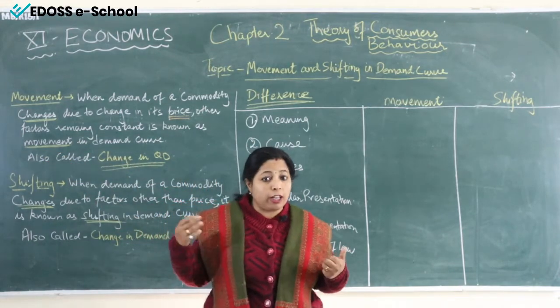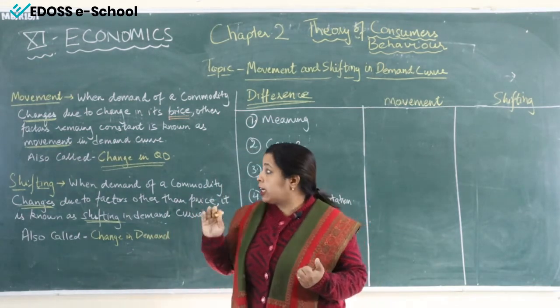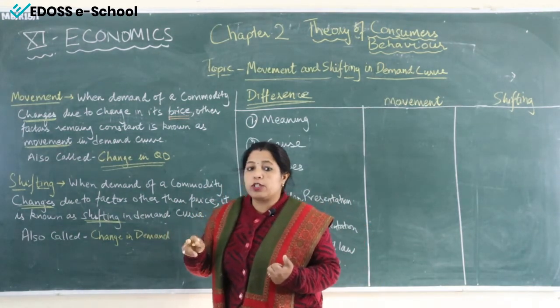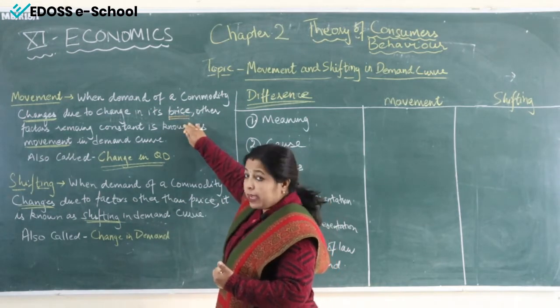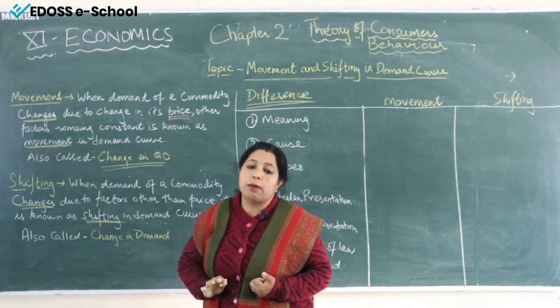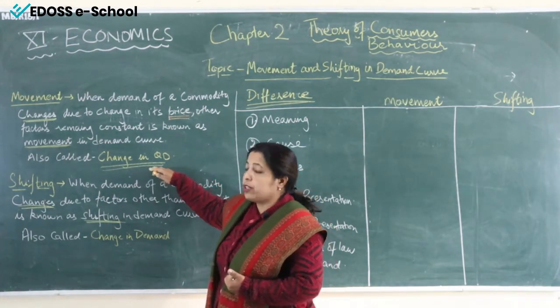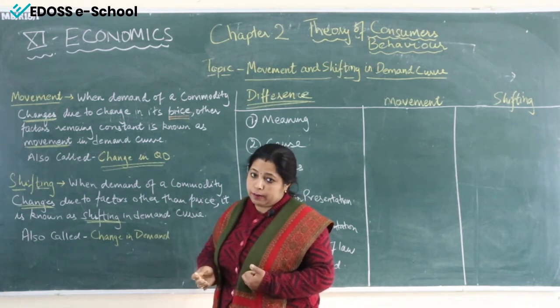It may be increase also, it may be decrease also. Demand can increase, demand can also decrease. But if it is due to the factor price, then that situation will be called movement in demand curve. This is also called change in quantity demanded.